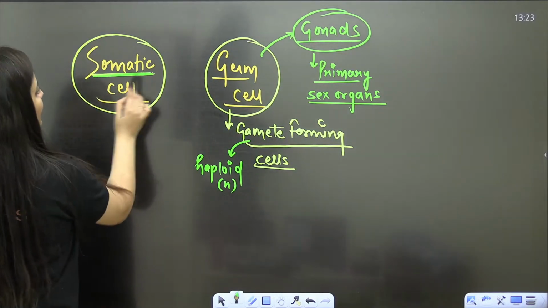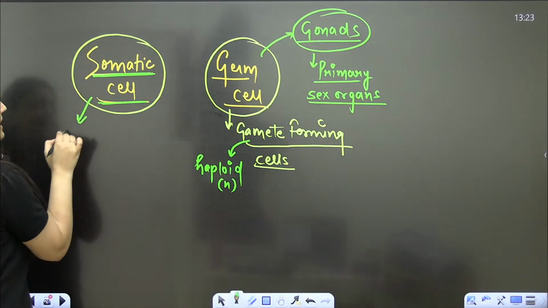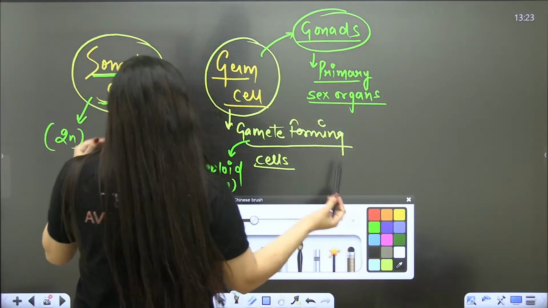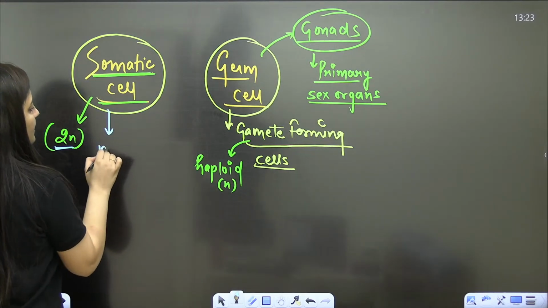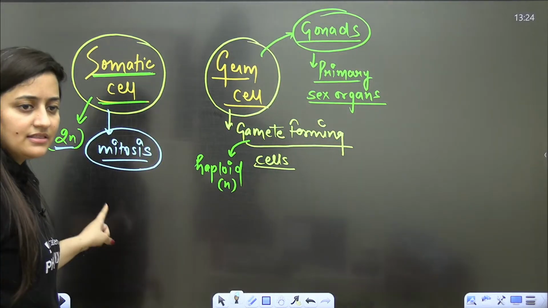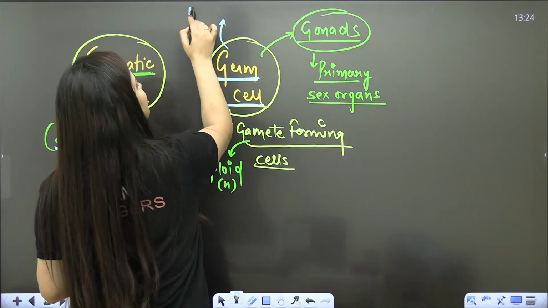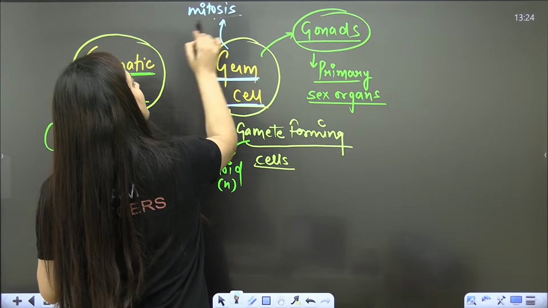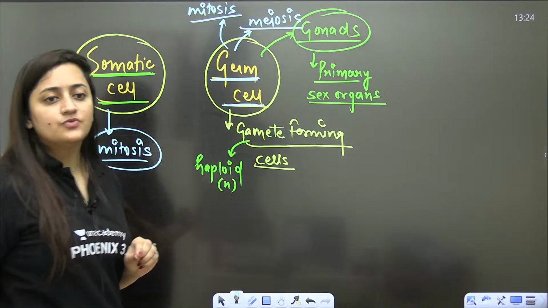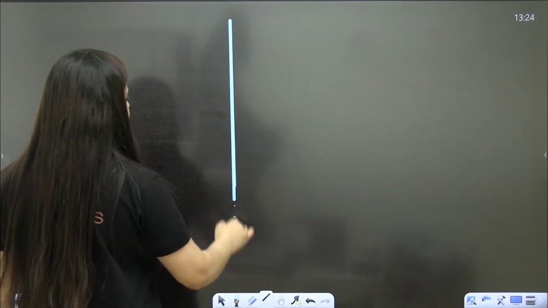Another word is somatic cell. Other than these germ cells, the normal body cells are known as somatic cells, and they are diploid if you talk about humans. Basically they are diploid, so they will undergo mitosis. So in animal cells, mitosis is there in these somatic cells. In germ cells, because they are gamete forming, mitosis also occurs and even meiosis. There will be mitosis as well as meiosis in germ cells.